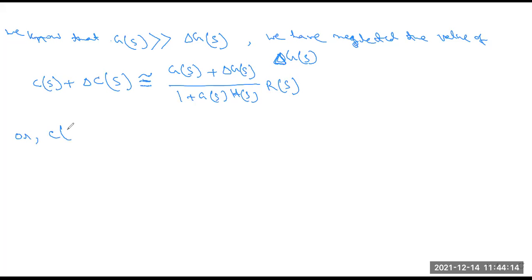Next line, CS plus delta CS is equivalent to... we have to separate these equations. Just wait.